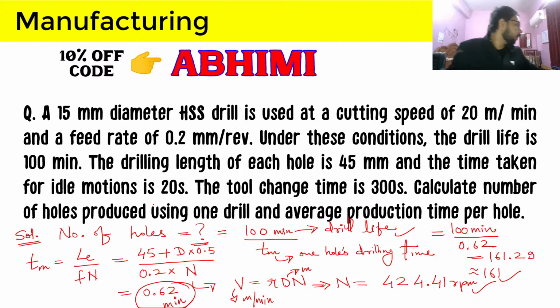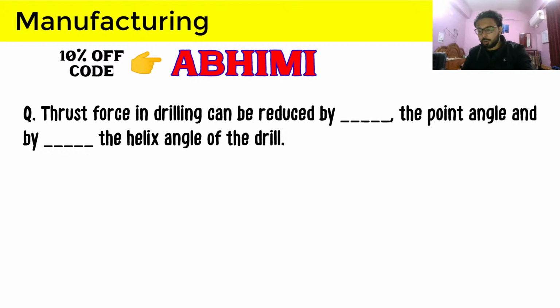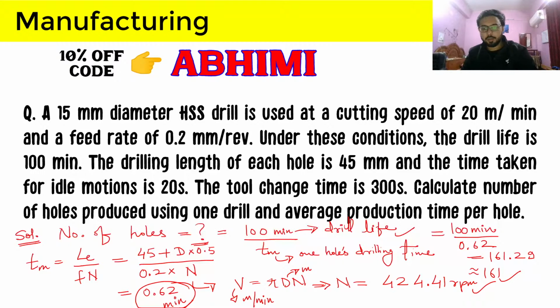So that thing you have to just remember here, that we are going to use the tool change time after your drill has been worn off, and therefore that thing you have to take into account, and a portion of that will be going to the average production time per hole, not whole 300 seconds. And idle motion is given as 20 seconds.